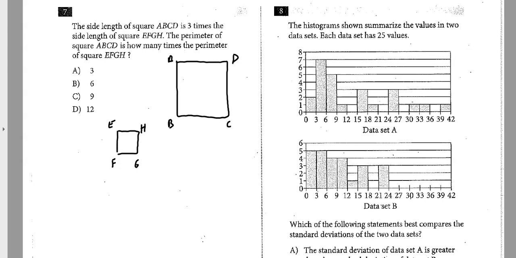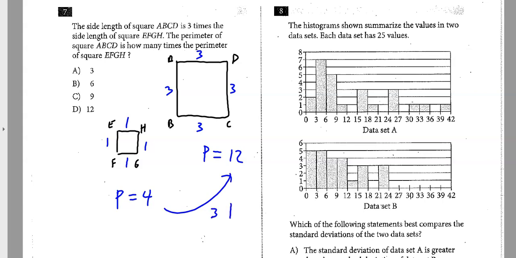So let's make it easy. Let's just say your side lengths are 1, and your side lengths are 3 times that. All right? So how many times bigger is the perimeter? Well, this perimeter, when you add up all the sides, I get 12. This one, when I add up all the sides, I get 4. So it looks like it is exactly 3 times larger.